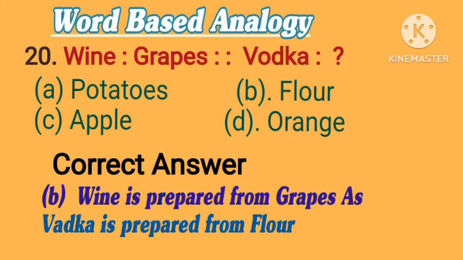20. Wine is to grapes, as vodka is to what? Options are A. Potatoes. B. Flour. C. Apple. D. Orange. Correct answer is B. Flour. Wine is prepared from grapes, as vodka is prepared from flour.